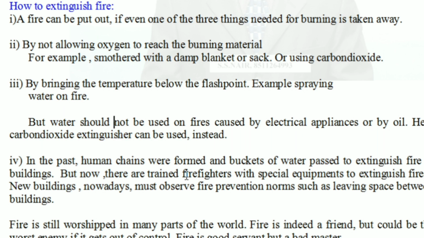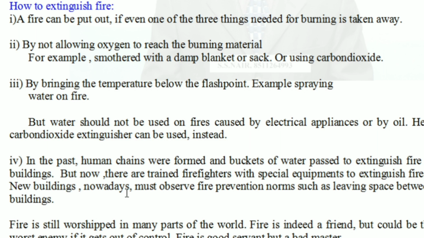Now it has become a traditional method, and nowadays we call the fire brigade, trained firefighters who come with special equipment: hose pipes, carbon dioxide extinguishers and water spray at a faster speed.